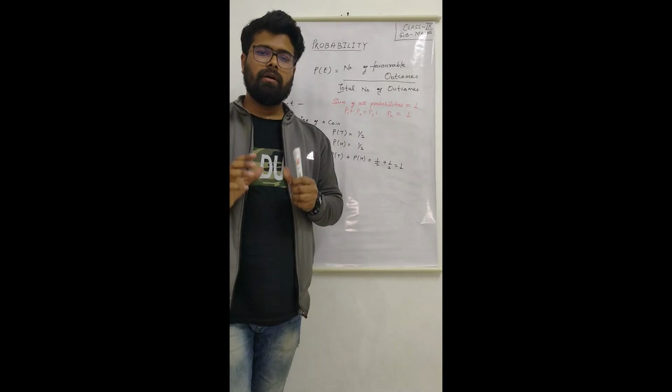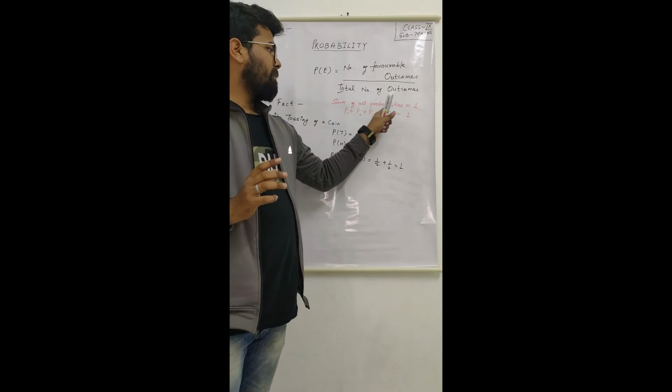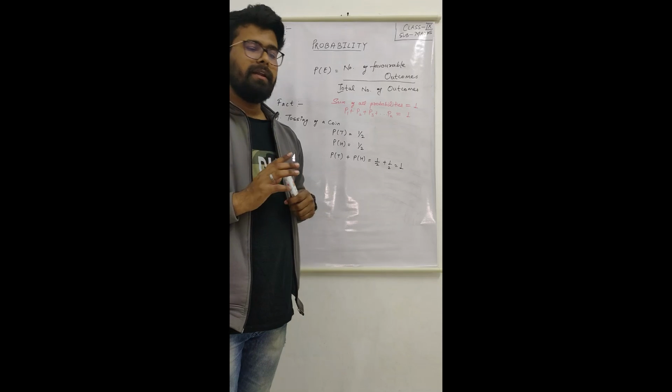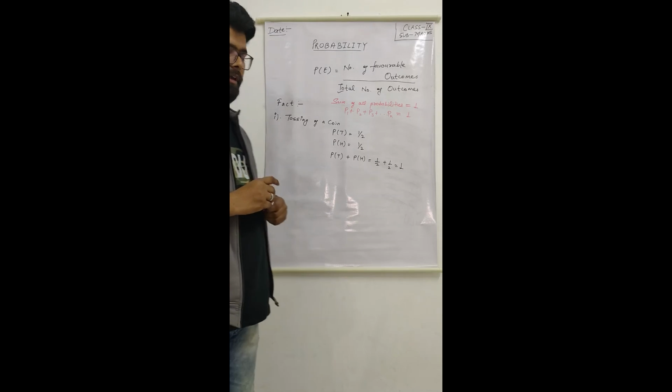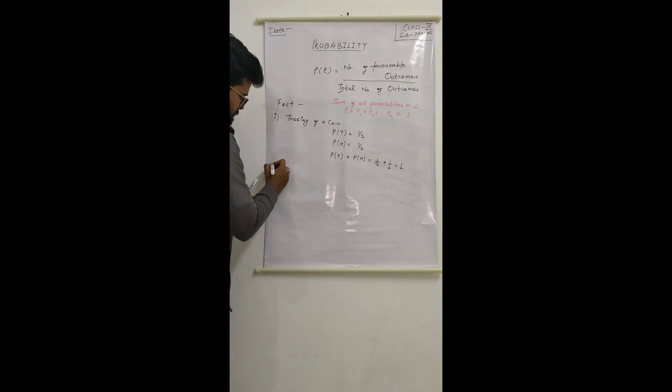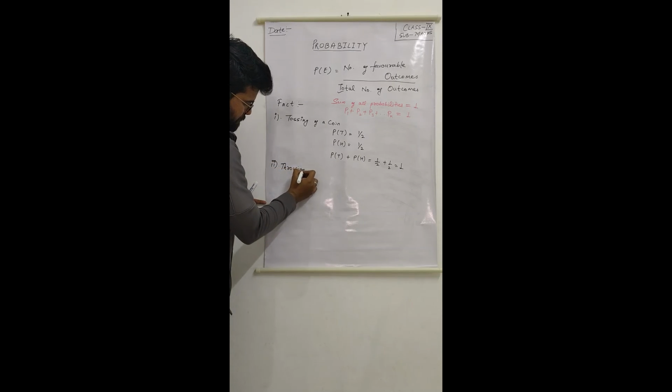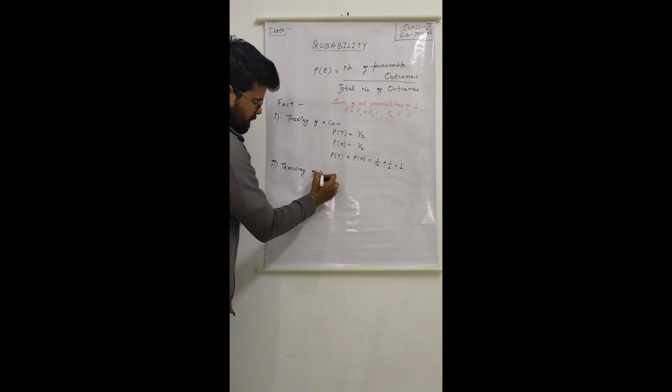The sum of all the probabilities can never exceed 1, it can never be greater than 1. Our second experiment was throwing of a dice.